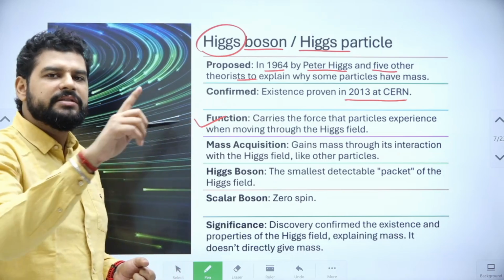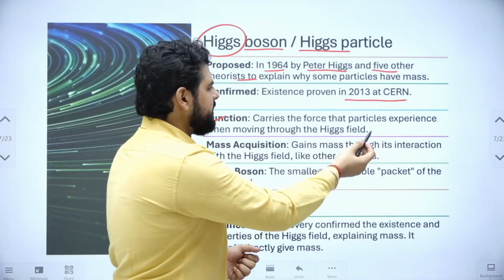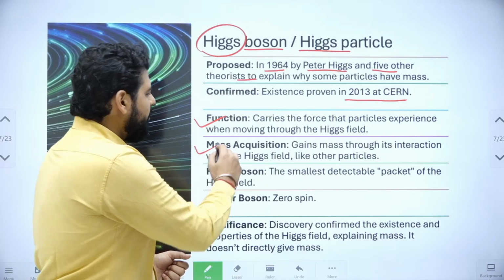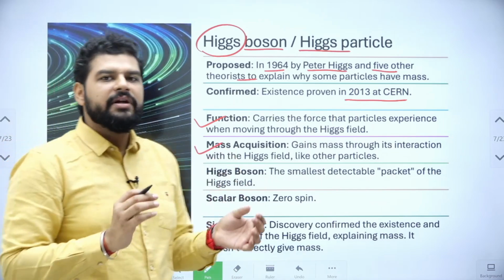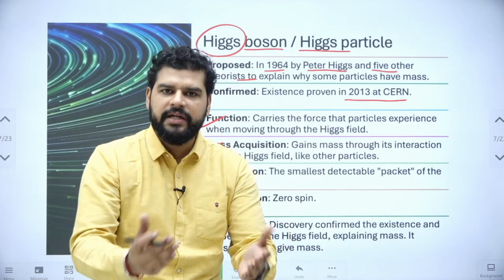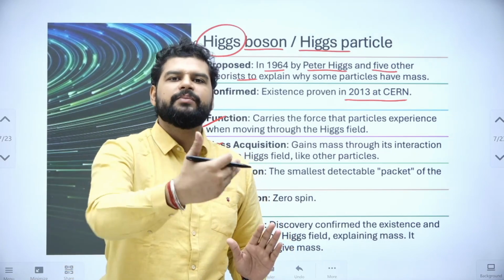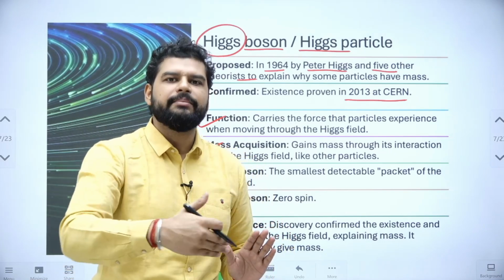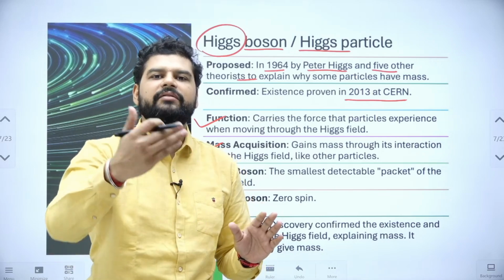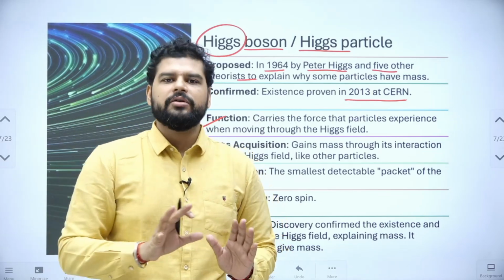Now the function is it carries the force. Why? Because it's a boson. I've already explained a lot of things, so I'm just reading them out and discussing together. So it carries the force, of course, right? Now mass acquisition, I've told you whenever a particle interacts with the Higgs field, there is an excitation of the field, and during the excitation of the field, a particle is produced of that particular field, and that particle is the Higgs boson, and that will carry the mass and it will be given to the particle. So I'll bring it all together, don't worry.